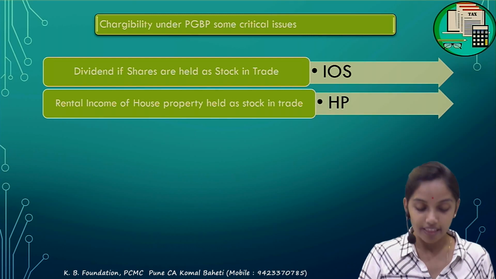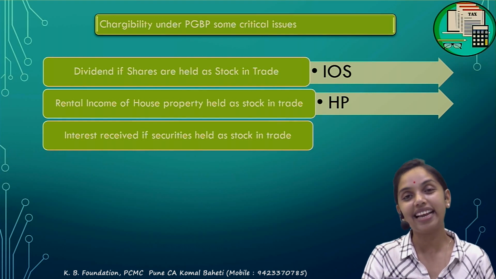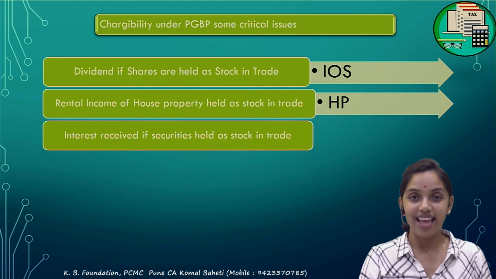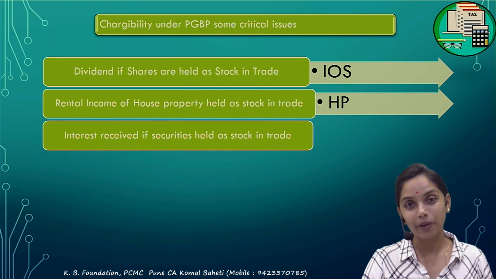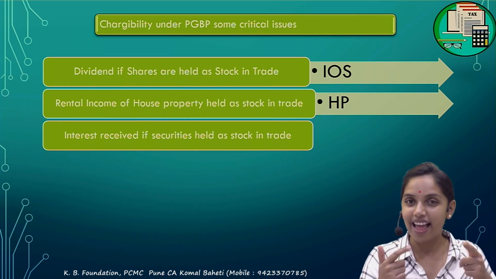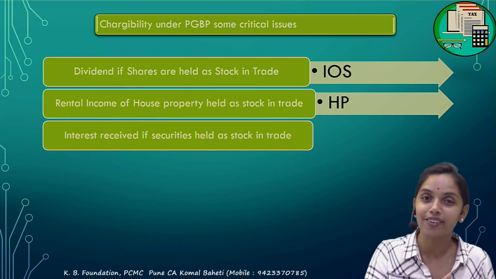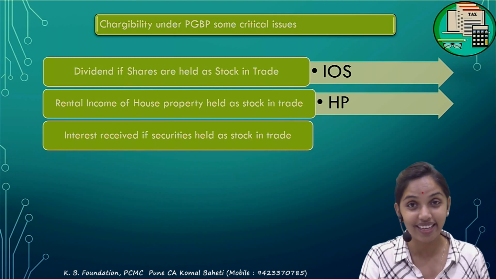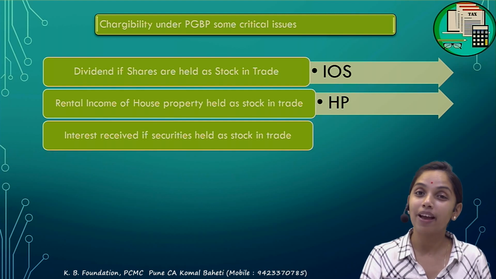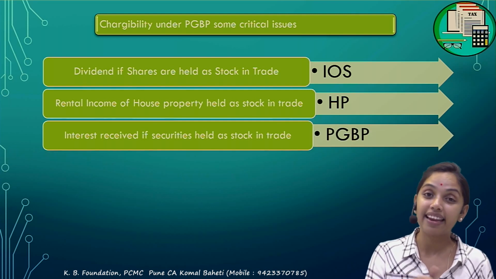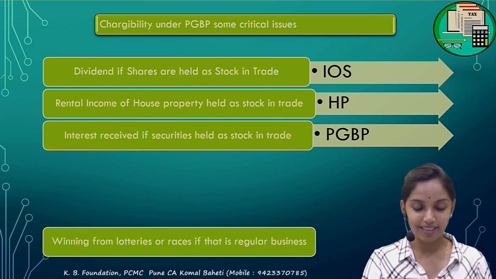Correct. The next, interest received if the security is again held as stock in trade. I hold debentures as stock in trade, that is my business. Dealing with the security, I receive the interest. If you apply the same logic, it won't be applicable as with dividend, because 56 only talks about the dividend. It does not talk about the interest. So for interest there is no specific section, so it will come under the PGBP because it is an income arising out of my business, arising out of my stock in trade. So it is to be taxable under the PGBP.